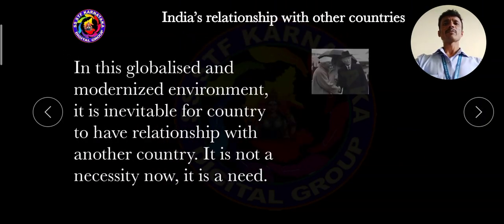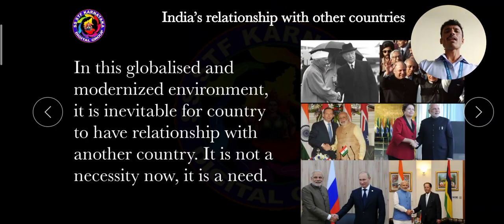So, dear students, in this globalized and modernized environment, worldwide there is a modernized environment. It is inevitable for a country to have a relationship with another country, mainly necessary in the 21st century.